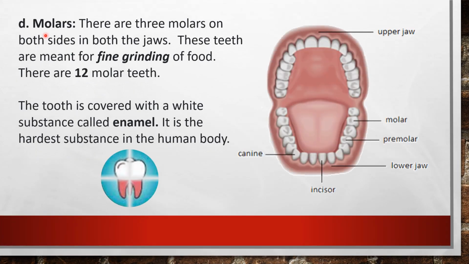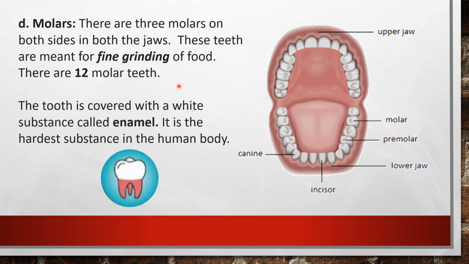So the last type of human teeth is molars. So here there are 3 molars on both sides in both the jaws. I will show that. Here this is the upper jaw, one side 1 2 3, the next side 1 2 3. So total how many? 6 in the upper jaw. And the lower jaw, here 1 2 3 in one side, next side also same 1 2 3, so 6. So lower jaw 6, upper jaw 6. 6 plus 6, 12. So an adult human has 12 molar teeth.